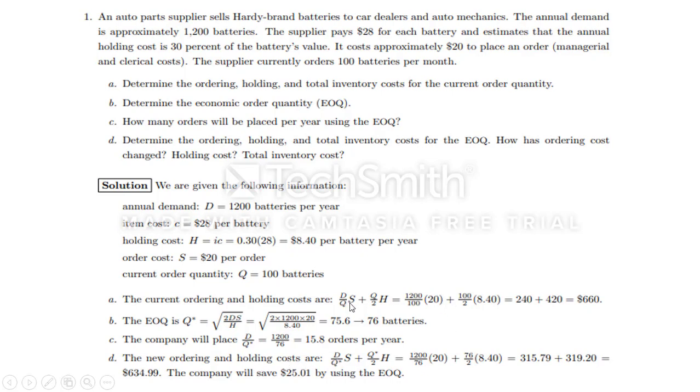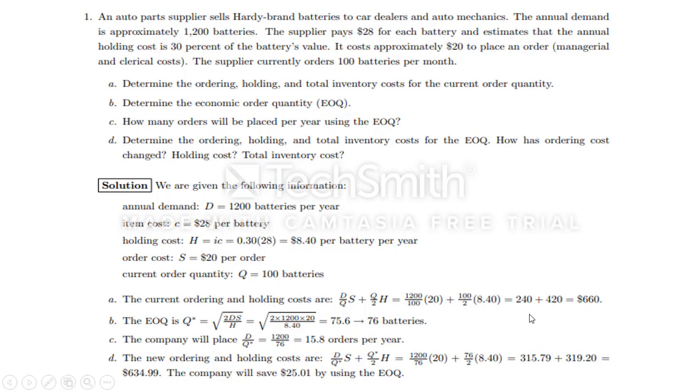Again you use the same equation, D by Q into S, plus Q by 2 into H. Here instead of 100 you use 76, because the economic order quantity is 76. Substituting, you will get 634.99, so it is around 635. So 635 versus 660. What is the difference? You have a $25 difference, so you can save $25 per year.